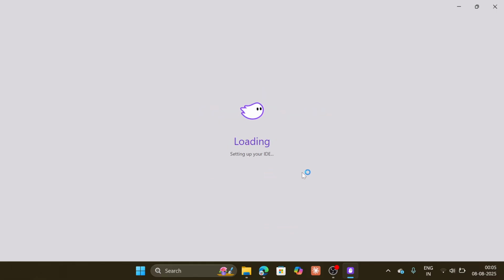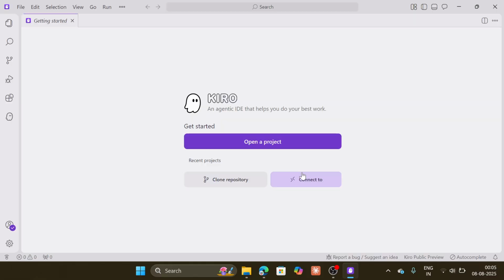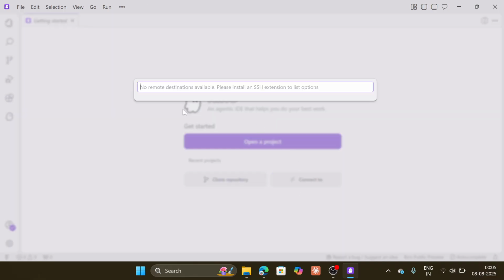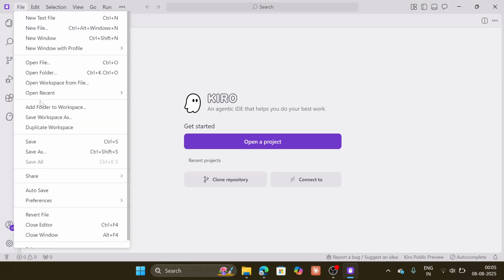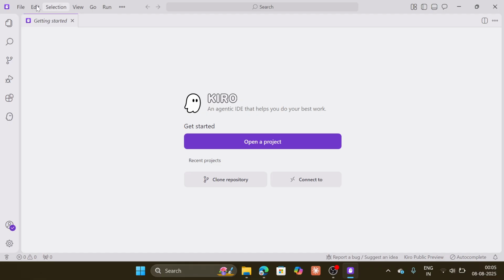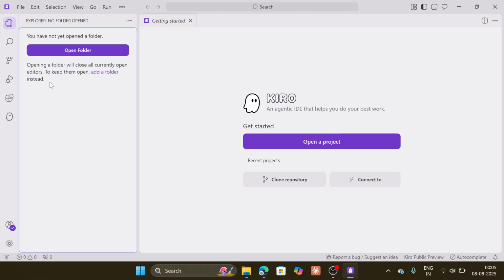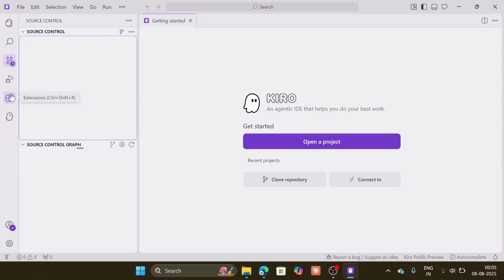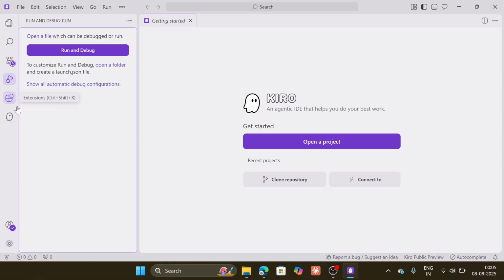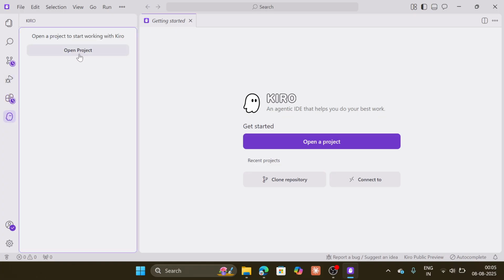Setup is completed. Great. Welcome to Kiro. This is a nice UI. We can open a project or connect to Git, GitHub, or SSH. And here we can see a text file, a VS Code-like UI. The file menu is too minimalistic, but I like the theme of Kiro. It's a good one. It feels soft and all the edges are curved. This is nothing but Kiro.